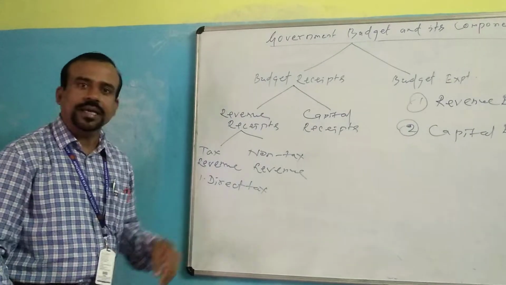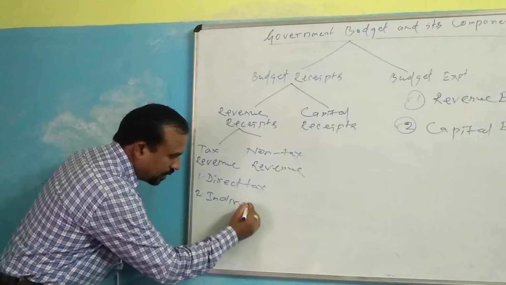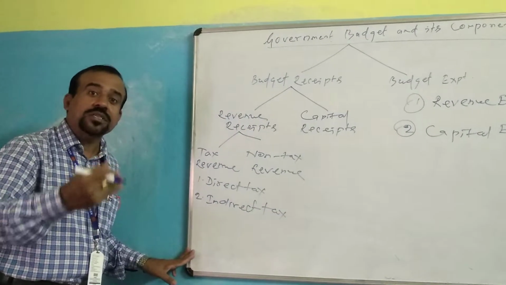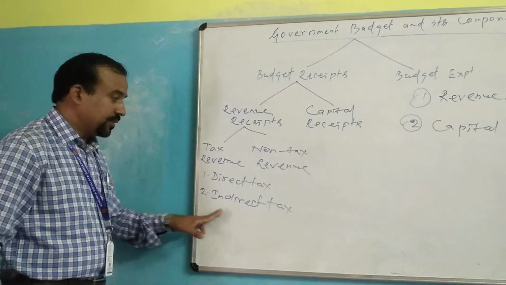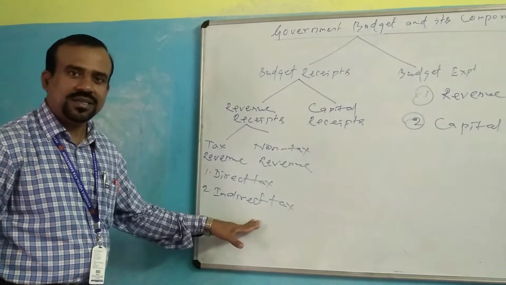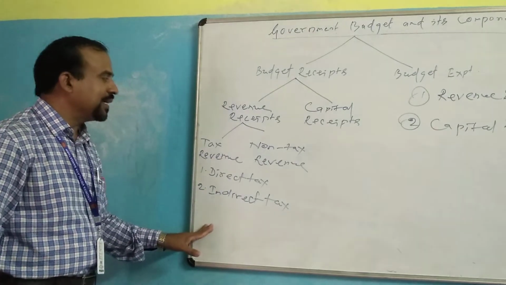They are all examples of direct tax. The second one is indirect tax. It is the tax whose burden can be shifted from one to another, for example GST, VAT, sales tax, customs duty, excise duty, etc. This is your indirect tax.